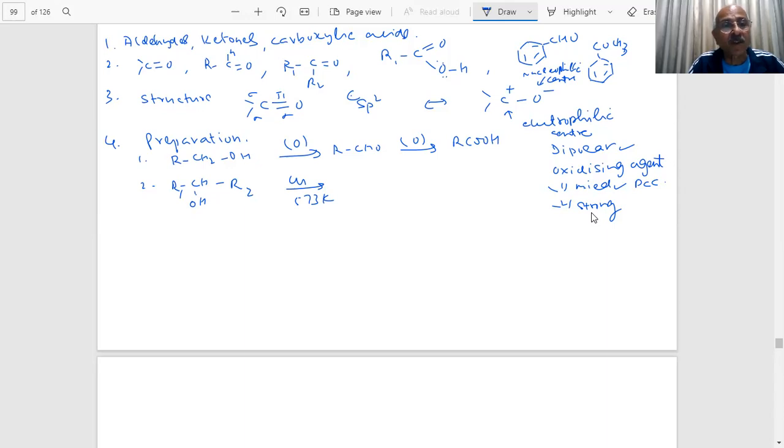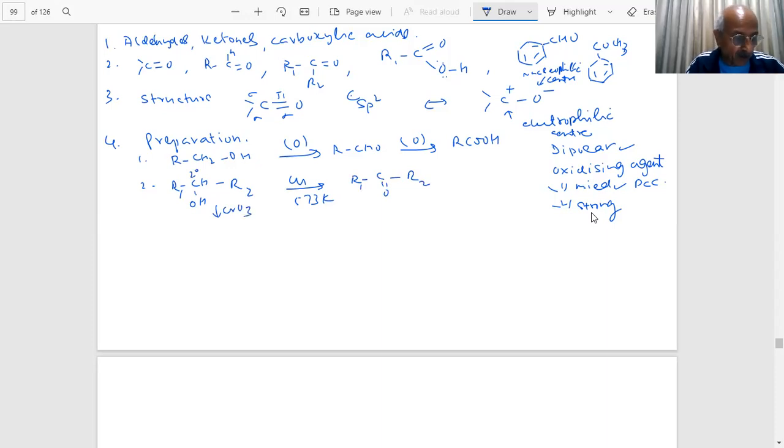What type of oxidation are we talking about? What is the product here? It will be a ketone. Always remember, if you have a 2-degree alcohol, you can use CrO3 also. The product is going to be ketones.